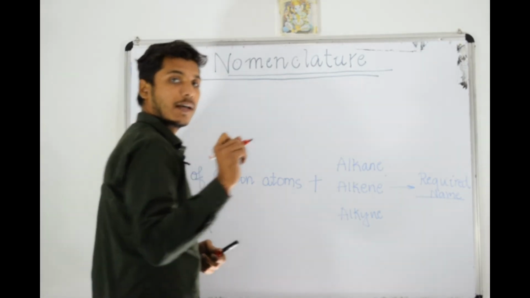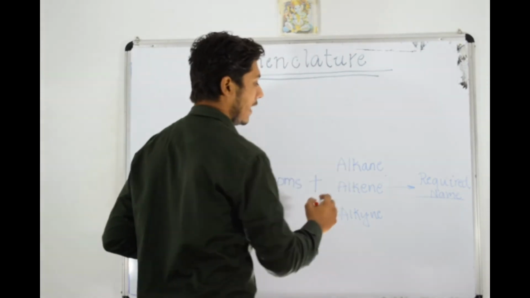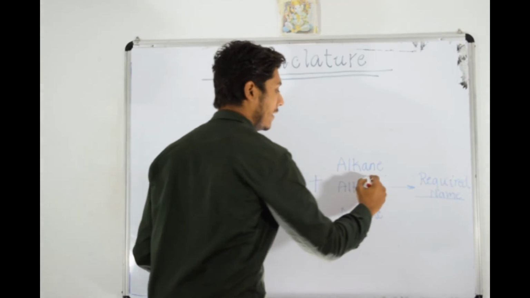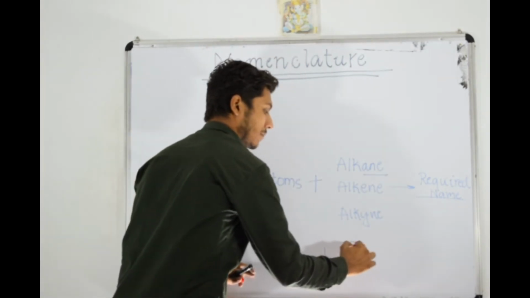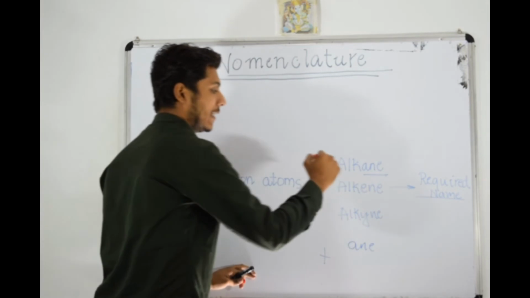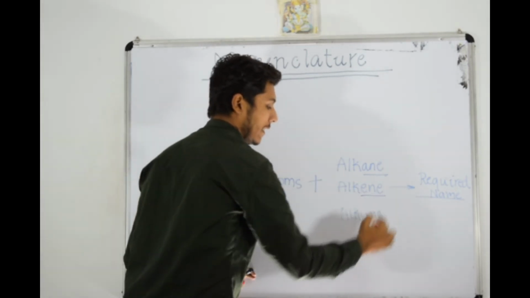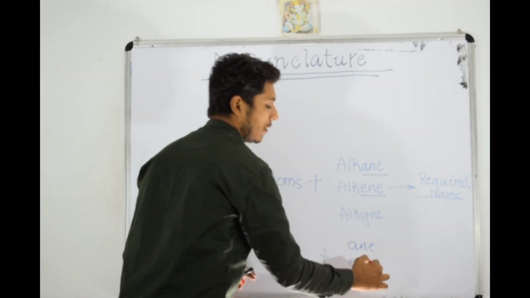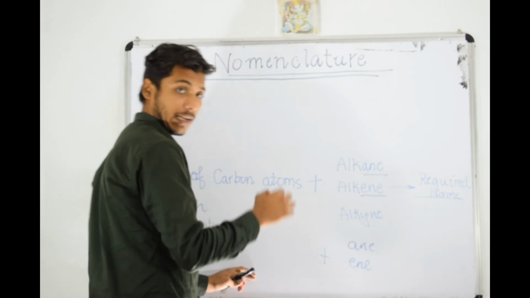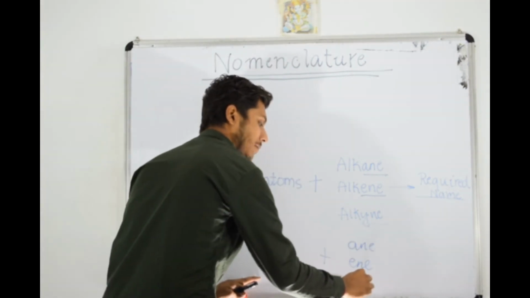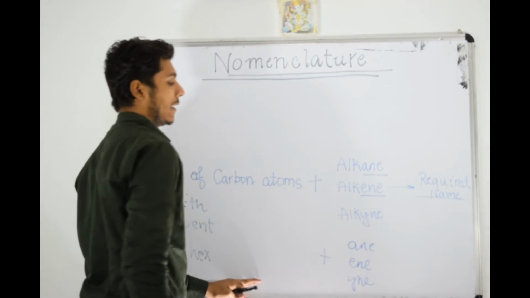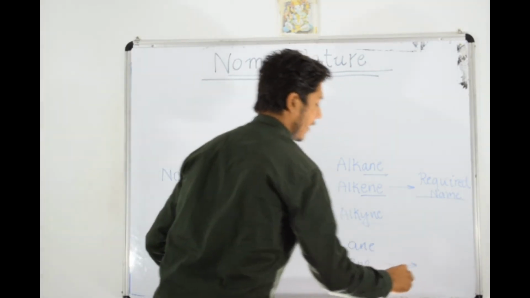So we will compare the formula with general formula of alkane, alkene and alkynes. So if the compound is alkane, then the suffix ane will be taken. If that is alkene, then the suffix ene will be taken. And if it is alkyne, then the suffix yne will be taken, and we will get the required name.